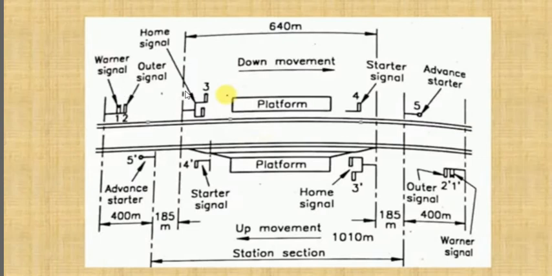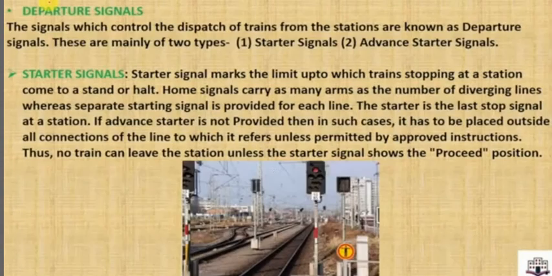The outer signal is the first signal, the home signal is the second signal, the second reception signal. The outer signal is placed at 0.5 kilometer, and the home signal is usually placed at 180 meters, 0.18 kilometer from the platform, from the points and crossing, or from where the train track diverges. So these are the functions of home signals. Let's move to another type of signal, the departure signal.